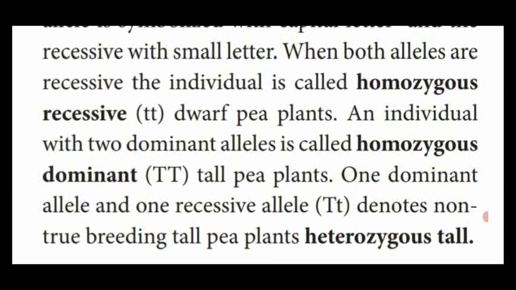Non-true breeding plants are heterozygous, and they are called hybrids. So capital T with a small t is named what? Heterozygous, and named hybrids.